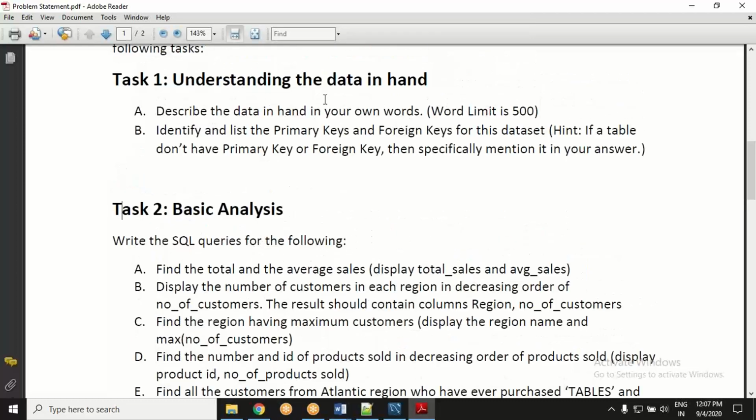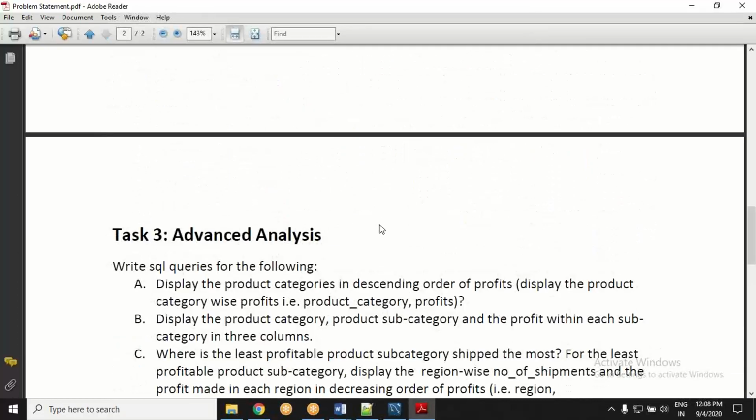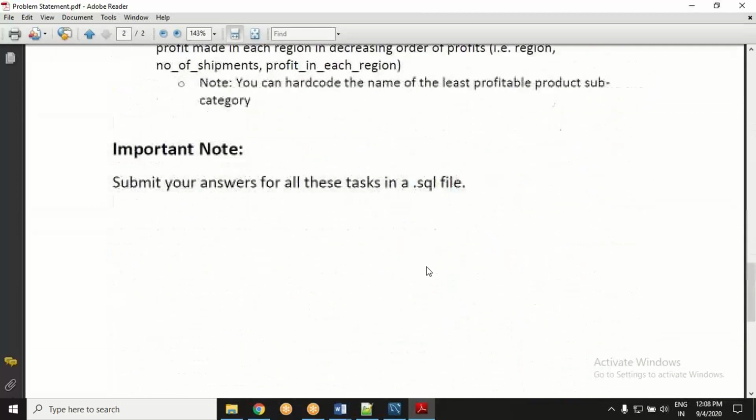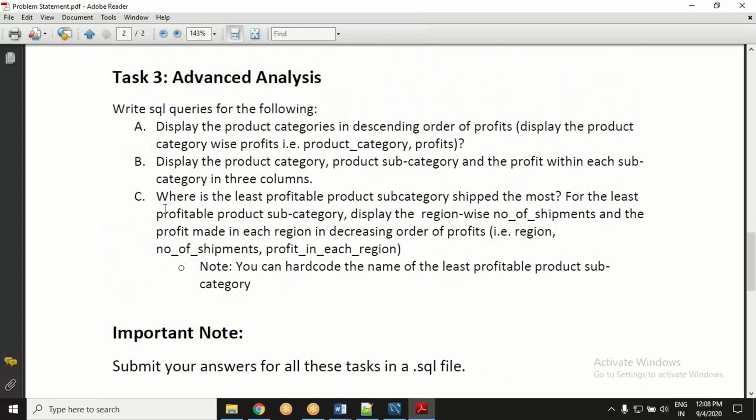Pertaining to data understanding, basic analysis, advanced analysis. So that's what I'm interested in, this task 1 and 4th. Fair? Then there is but one catch. One catch in task 3, question C. There is a typo here.